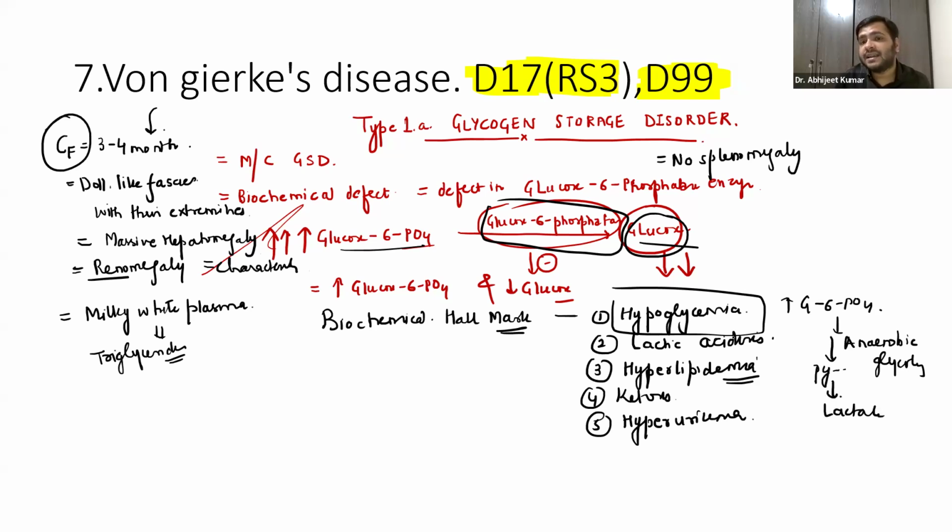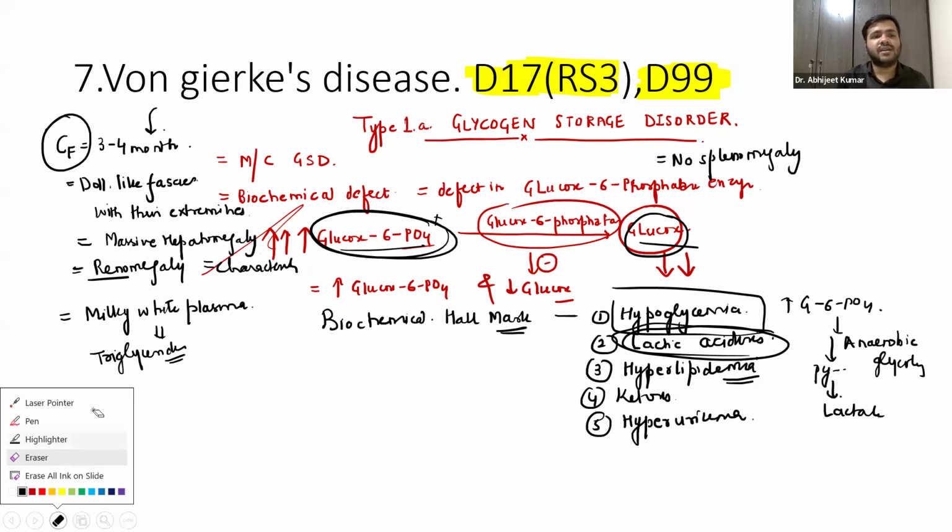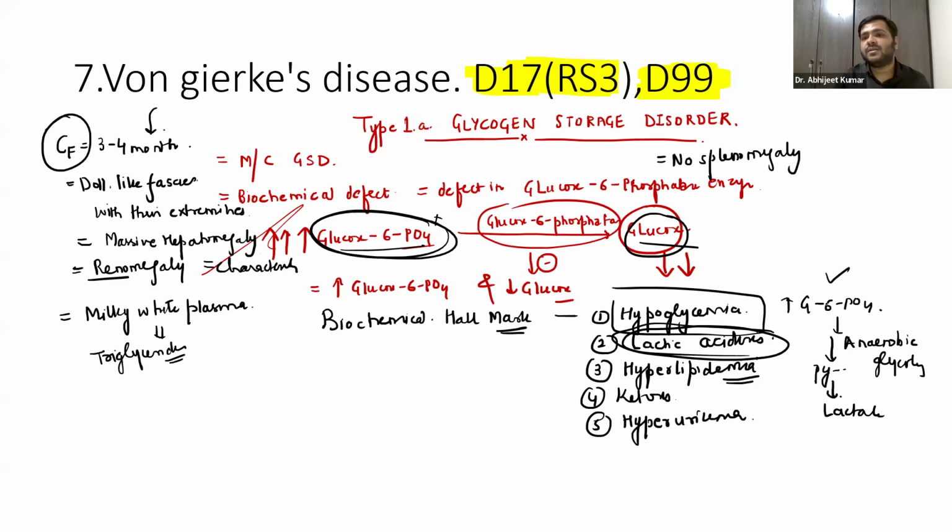So there will be lactic acidosis also, because glucose 6 phosphate will be more, entering anaerobic glycolysis, converting into pyruvate, and pyruvate will be converting into lactate.